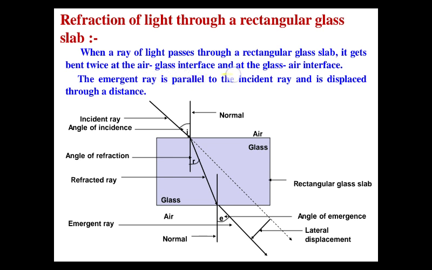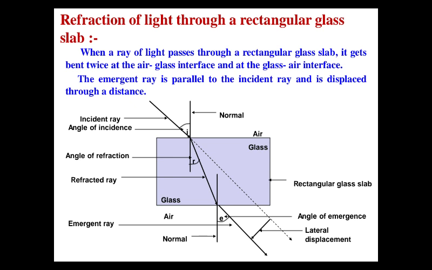at the air-glass interface and the glass-air interface. This is the air-glass interface and this is the glass-air interface. Interface means the plane surface which separates two media. The emergent ray is parallel to the incident ray and is displaced through a distance.